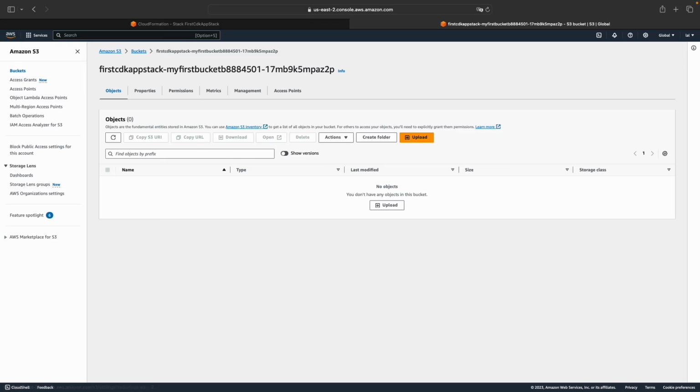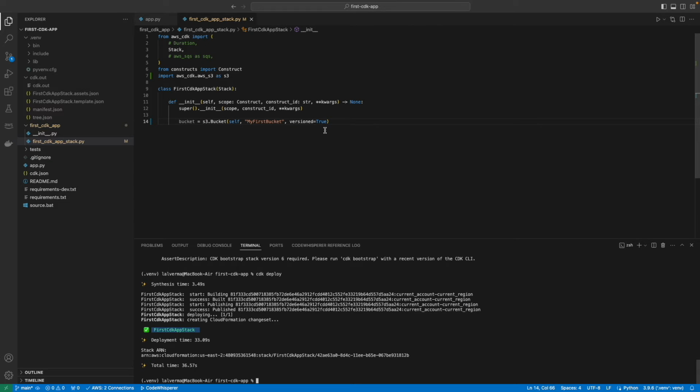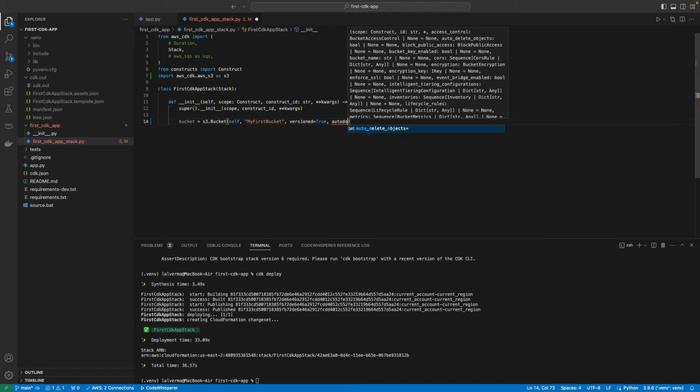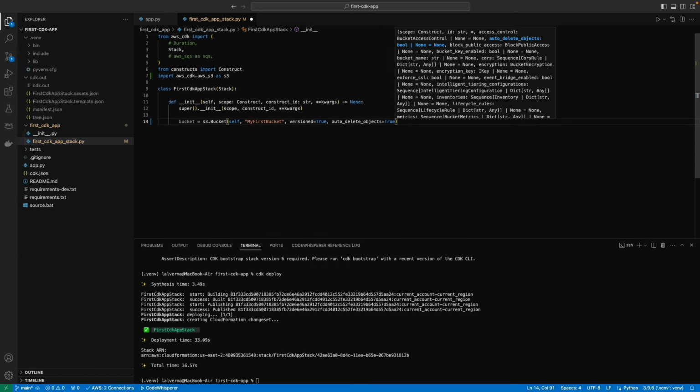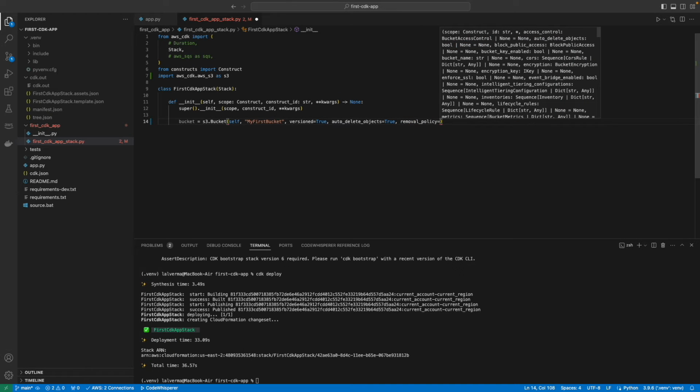Last but not the least, we will see how we can delete the CloudFormation stack, which will also delete the associated resources. I'll use CDK destroy command for it. Before I run this command, I want to add two more construct properties as part of the key value arguments. The first one is auto delete objects, which we will set as true. So a bucket can have multiple objects. When the delete request is made, by default, it does not delete the child objects from it. And this can stop the bucket deletion. By setting this value as true, we tell S3 to delete the child objects when a delete request is made to the S3 bucket. The second property is removal policy.